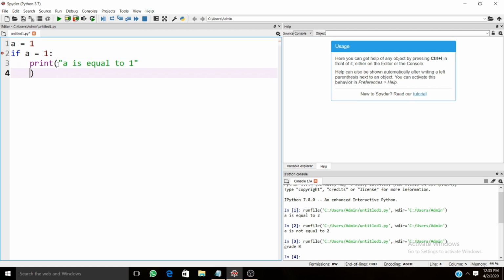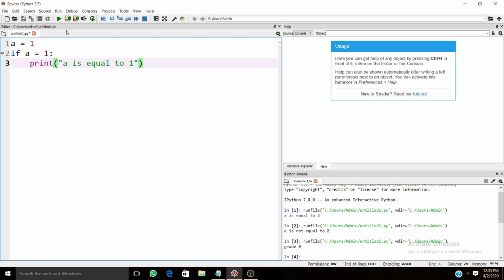This is nothing but what you can call a control statement, or a conditional statement. If there is a condition that A is equal to 1, then the print statement within it runs. So we'll move further and see how it happens.